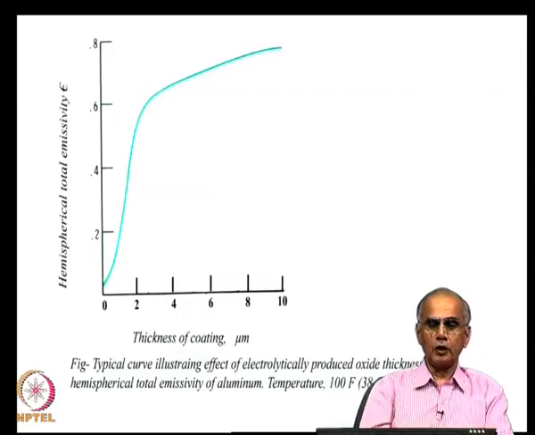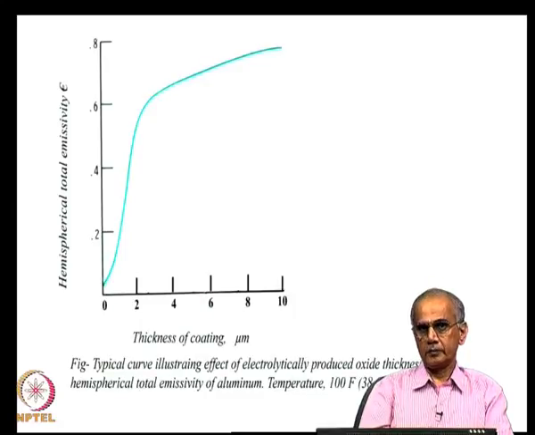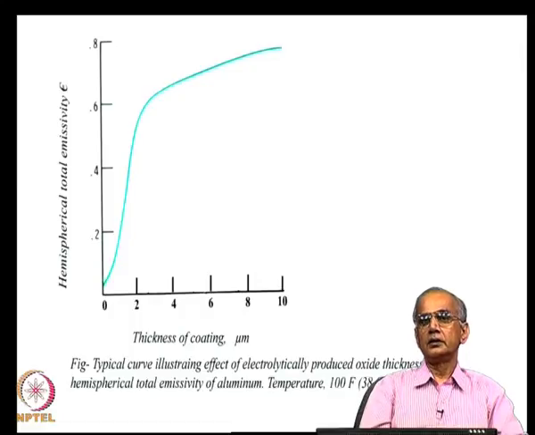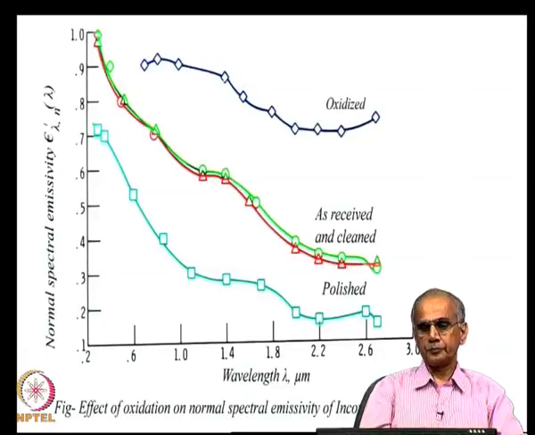because in engineering practice, pure metals with no oxide are very rare. So, you should be looking out for a certain amount of oxide layer thickness, which has a substantial impact on the emissivity of the metal.